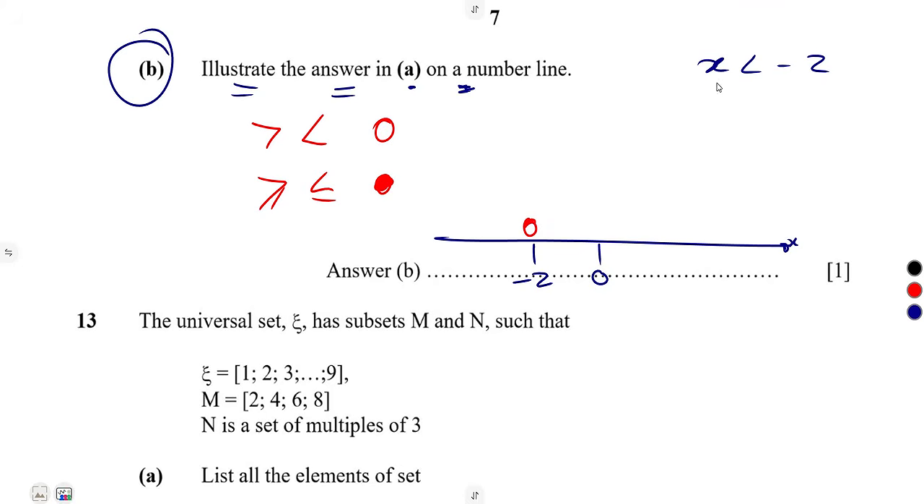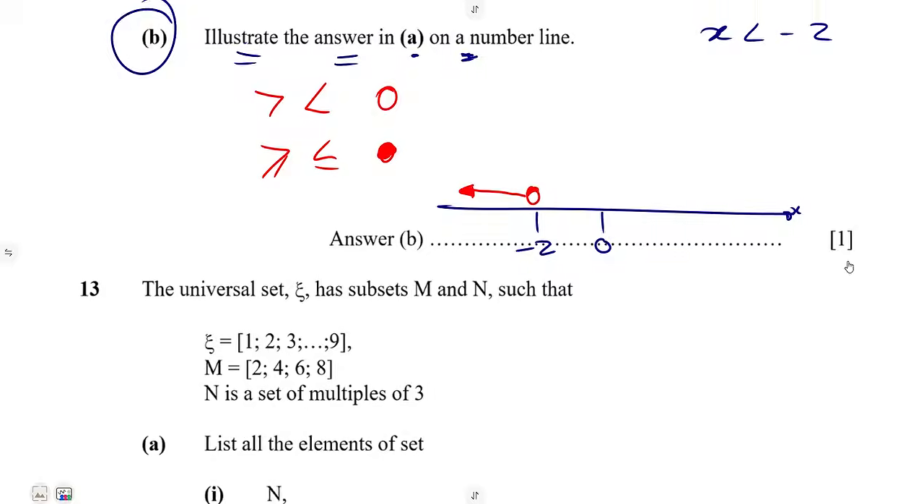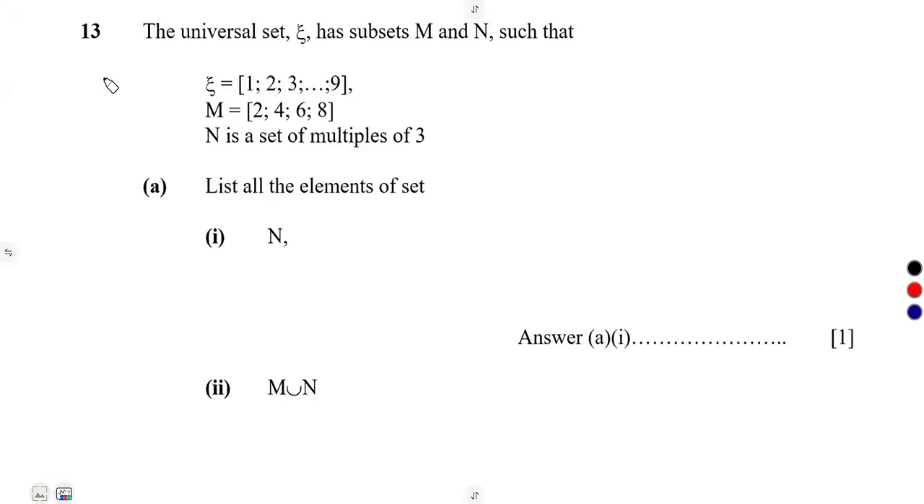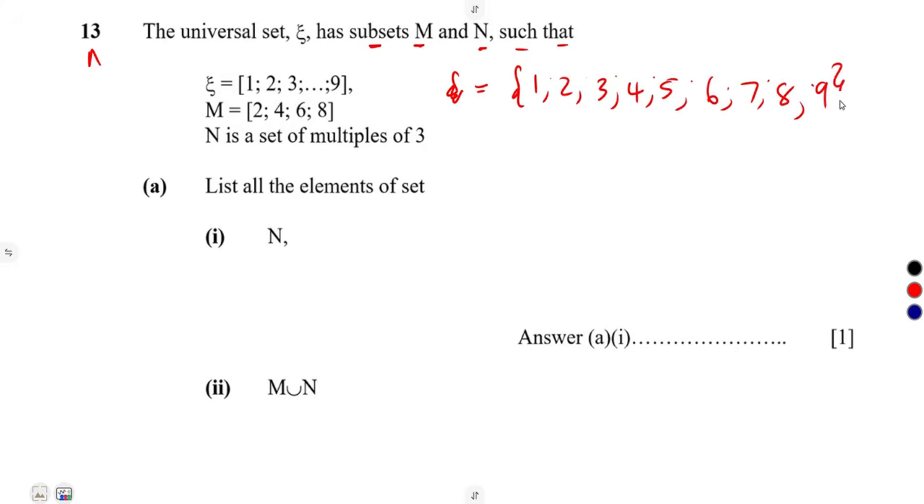And values that are less than minus 2, these are minus 3, minus 4, minus 5, minus 6, which are found on the left side of negative 2. So you indicate with an arrow showing those values. They are found on the left side of negative 2. Number 13, the universal set that we are given here has got subsets M and N such that the universal set are the elements that are being taken from 1 up to 9. 1, 2, 3, and so on and so on. 4, 5, 6, 7, 8, 9, up to 9.